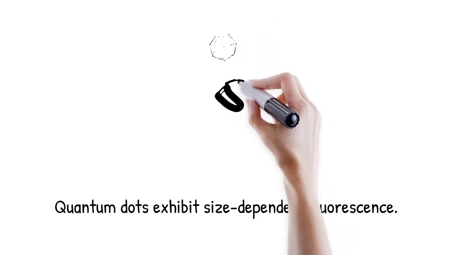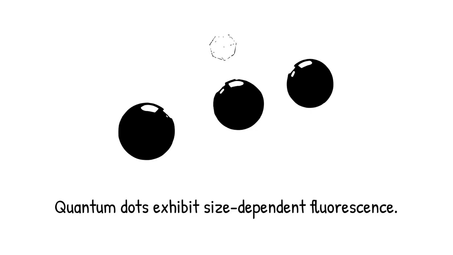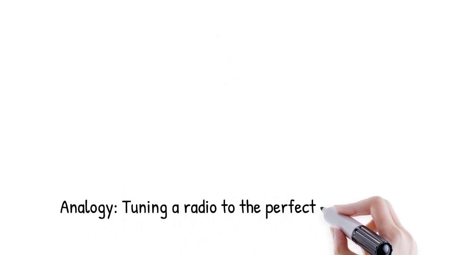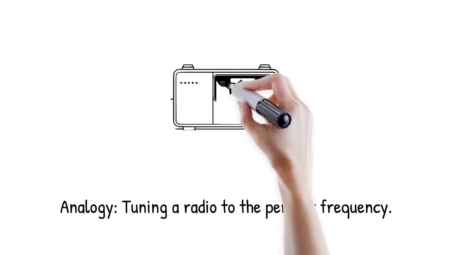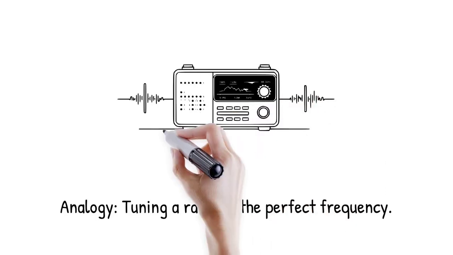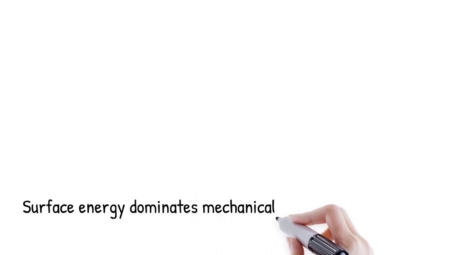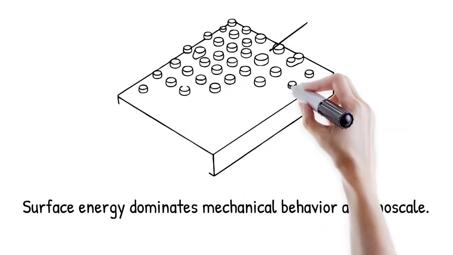Quantum dots show size-dependent fluorescence due to quantized energy levels, and similar effects enhance catalytic specificity. Like tuning a radio to the perfect frequency, small size lets the system resonate precisely with the signal or reactant. Mechanical properties such as stiffness and yield strength arise from bulk atomic arrangements and long-range order. However, at the nanoscale, the contribution of surface energy becomes dominant in determining mechanical behavior.